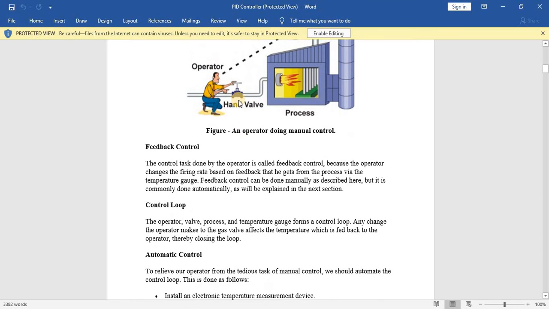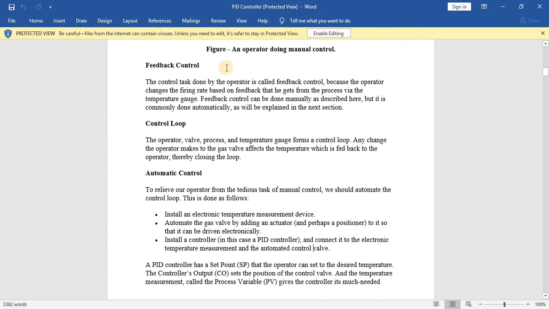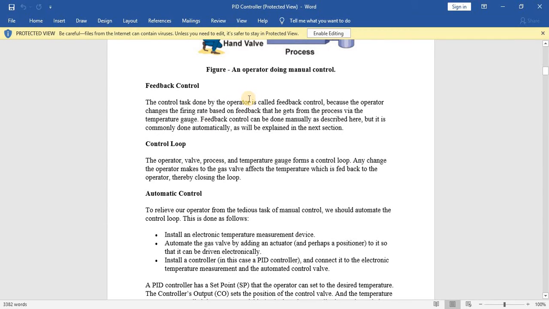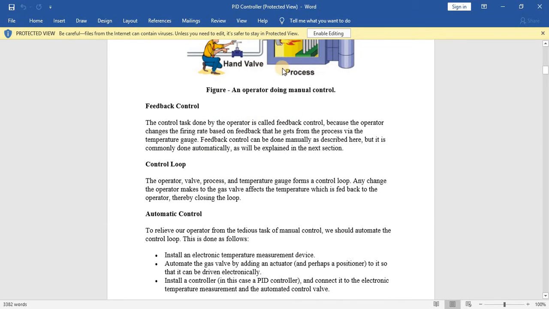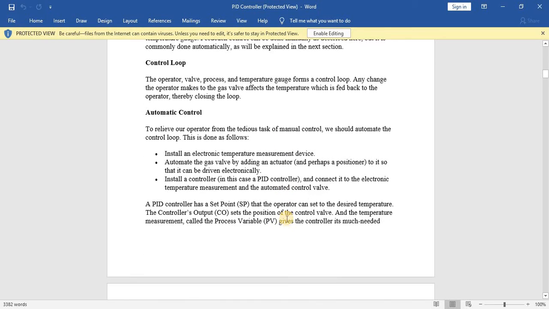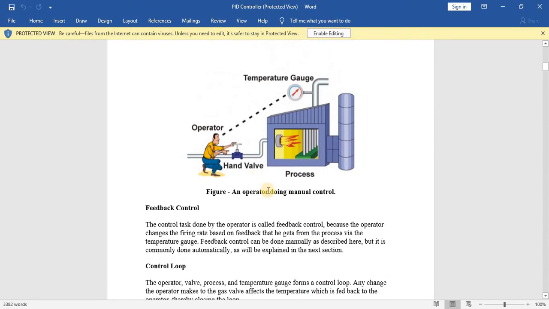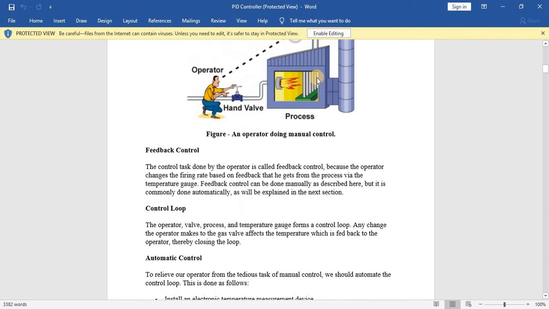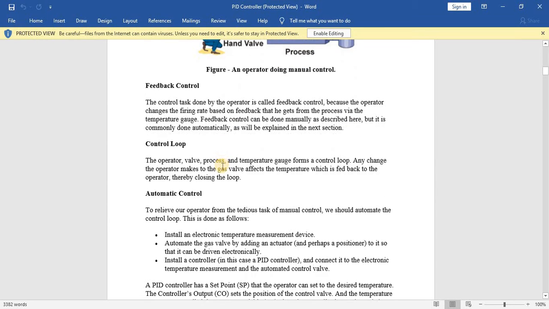Okay, so an actuator is nothing but something that converts your control action into the action readable by the process output. And then install a controller. So here we can install a PID controller and connect it to the electronic temperature measurement and the automated control valve. So we have to connect the PID controller between this valve and before the input. Okay, and we have to take feedback from this temperature gauge.